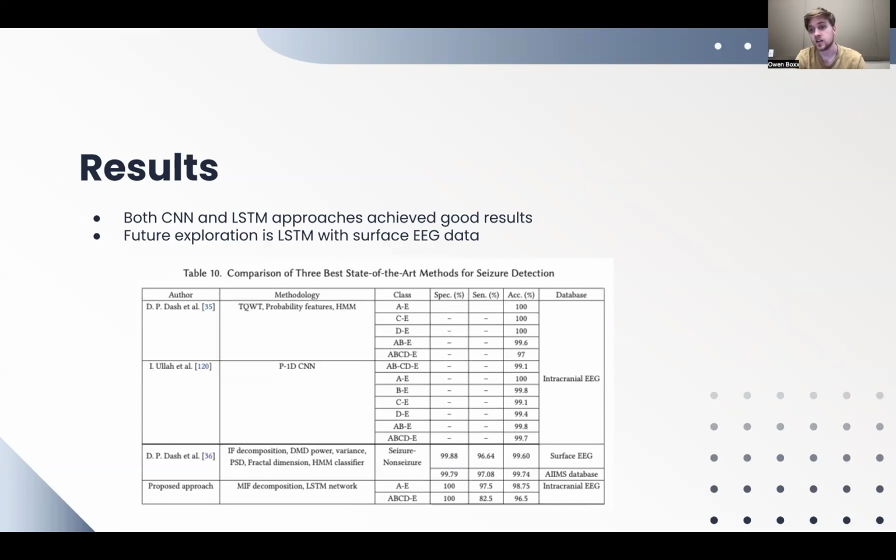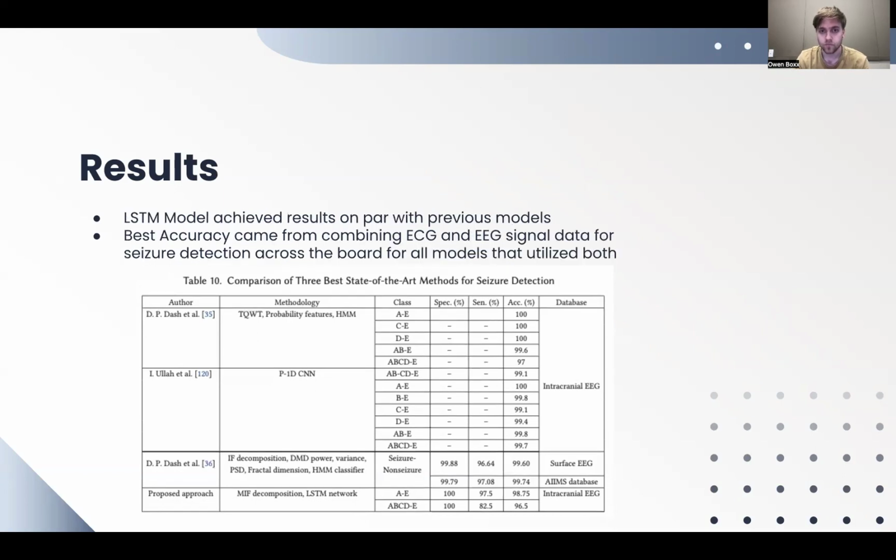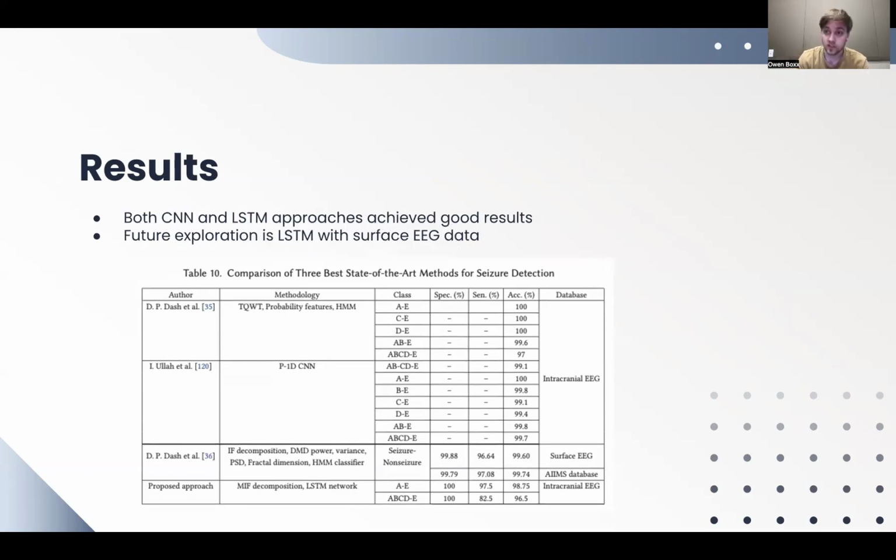And then what they talked about in future exploration is the LSTM with ECG data. When they implemented it in the paper, they used only EEG data, and they say for the future, it's good to look into this model with ECG data. So they want to do the combination, because with the combination, they got the best results looking at previous models. And these diagrams are the same diagram for both, but this is just a comparison of the 3 best state-of-the-art methods for seizure detection.